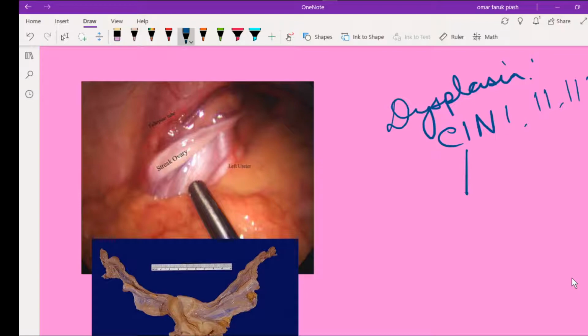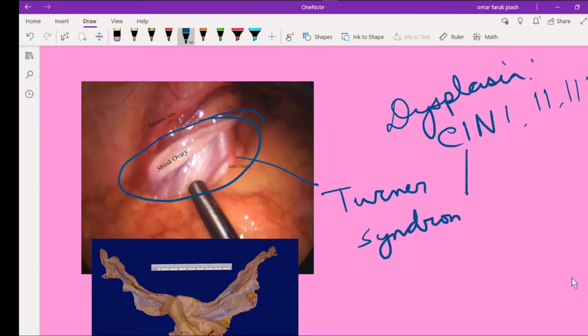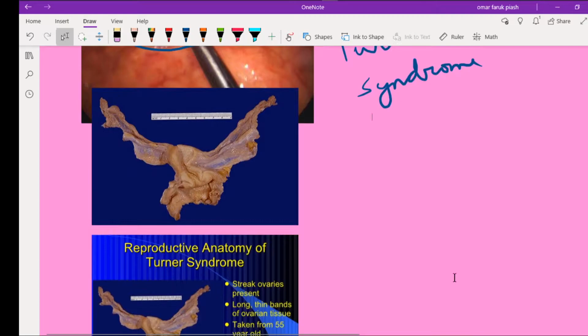And now, what is aplasia? Aplasia is a failure of cell production during embryogenesis, like unilateral renal agenesis. And hypoplasia, the classical example is streak ovary, usually seen in Turner syndrome. This is a picture of streak ovaries. This is another picture of streak ovaries. Hypoplasia means decrease in cell production during embryogenesis, resulting in a relatively small organ. And that's all about growth adaptation.